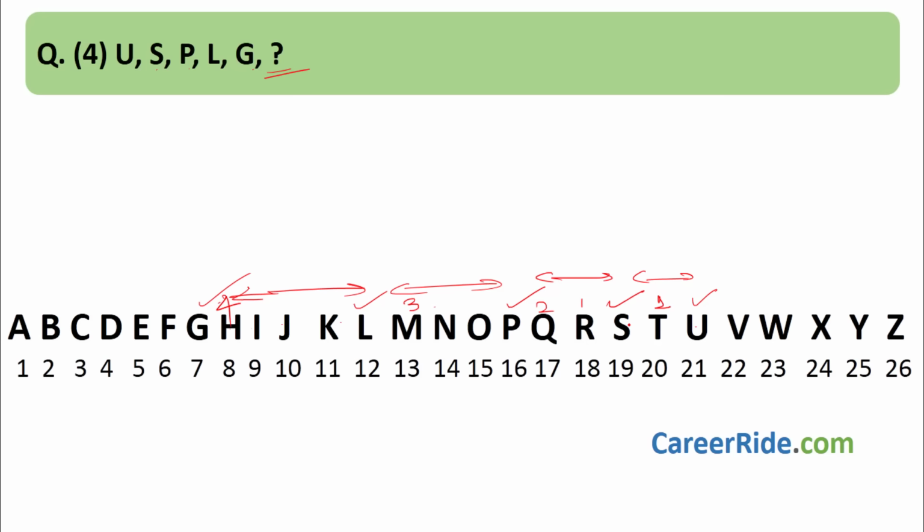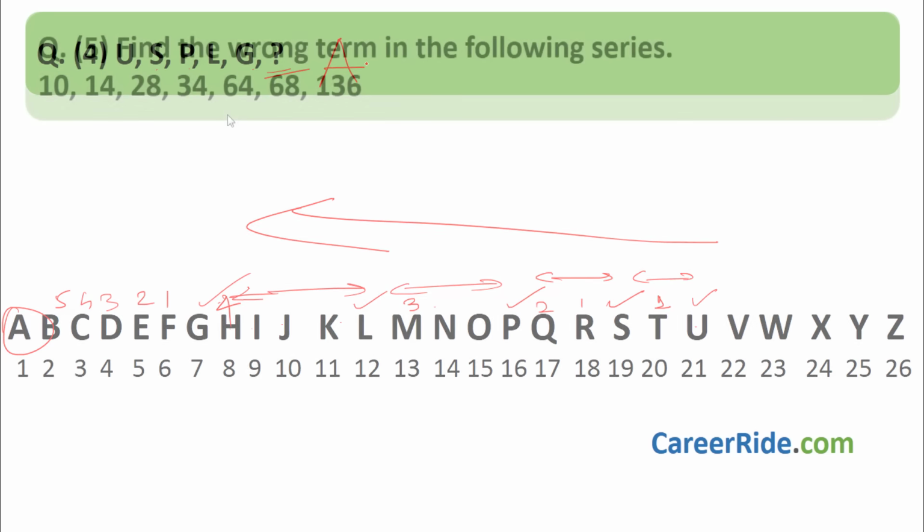Then, skipping which is there, we are going in the opposite direction like this. First 1 is skipped, then 2 are skipped, then 3 letters are skipped, then 4 letters are skipped. So now 5 letters must be skipped. 1, 2, 3, 4, 5 are skipped. Answer is A. Moving to question number 5.